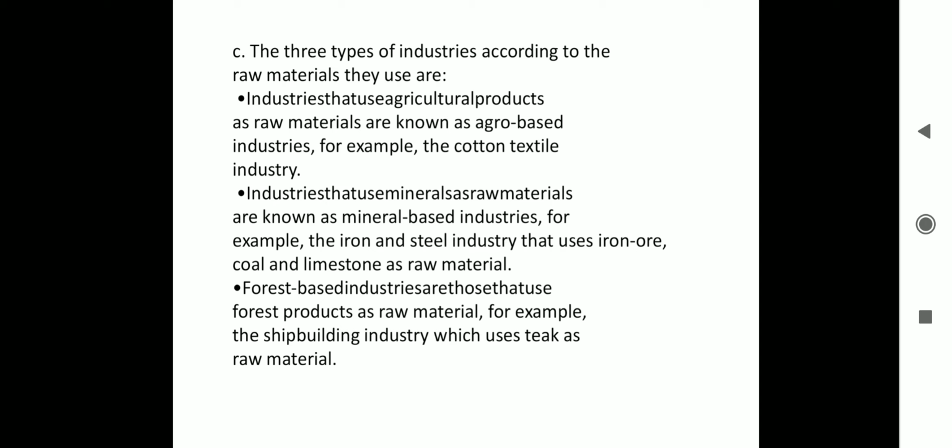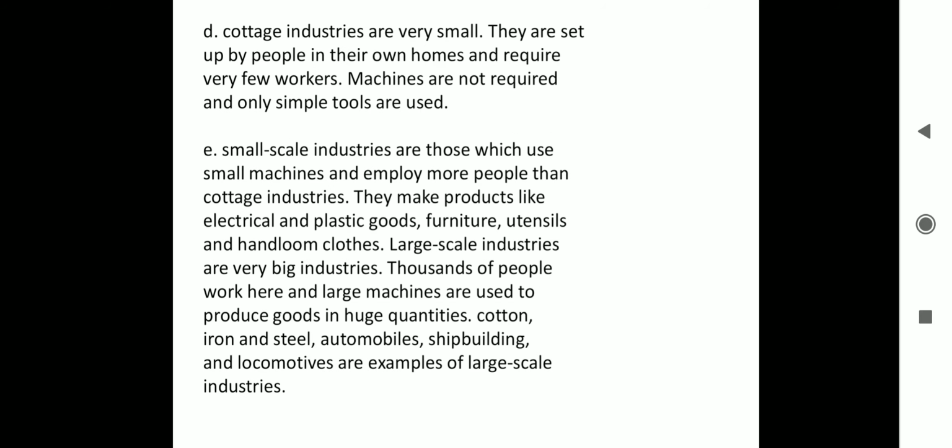Next question is, what are cottage industries? Cottage industries are very small. They are set up by the people in their own homes and they require very few workers. Machines are not used and only simple tools are used. If you wish to refer, it is given on page number 66, last paragraph.